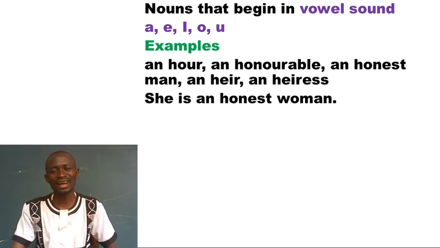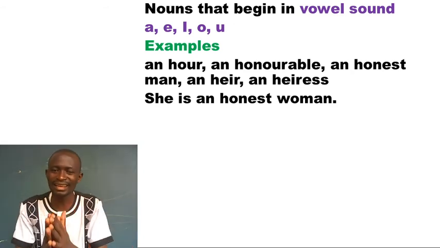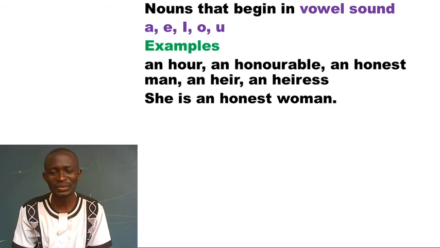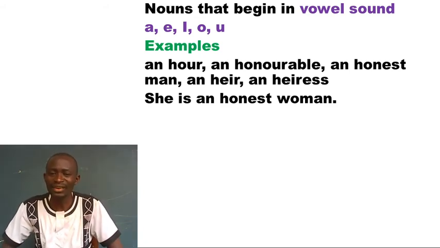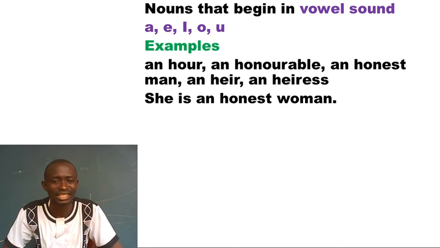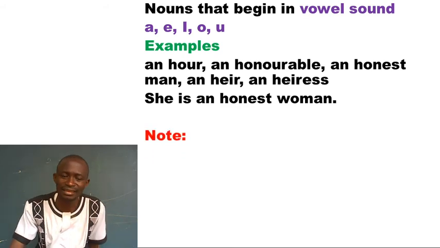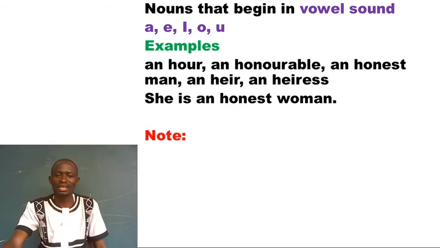And when I ask you to construct a sentence, you'll give me one like, she's an honest woman. He is an honest teacher. An honest. That's all about that, friends. Keen information I give you.